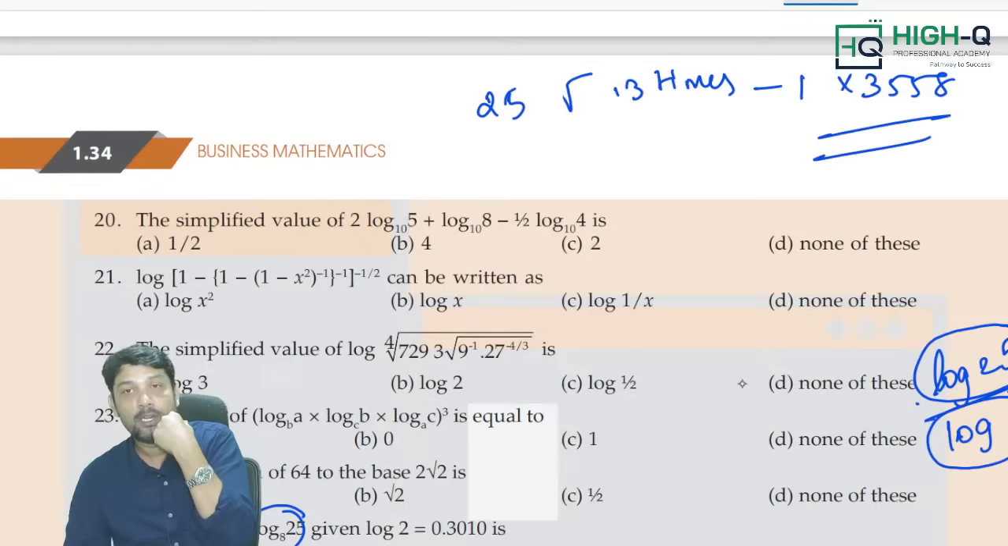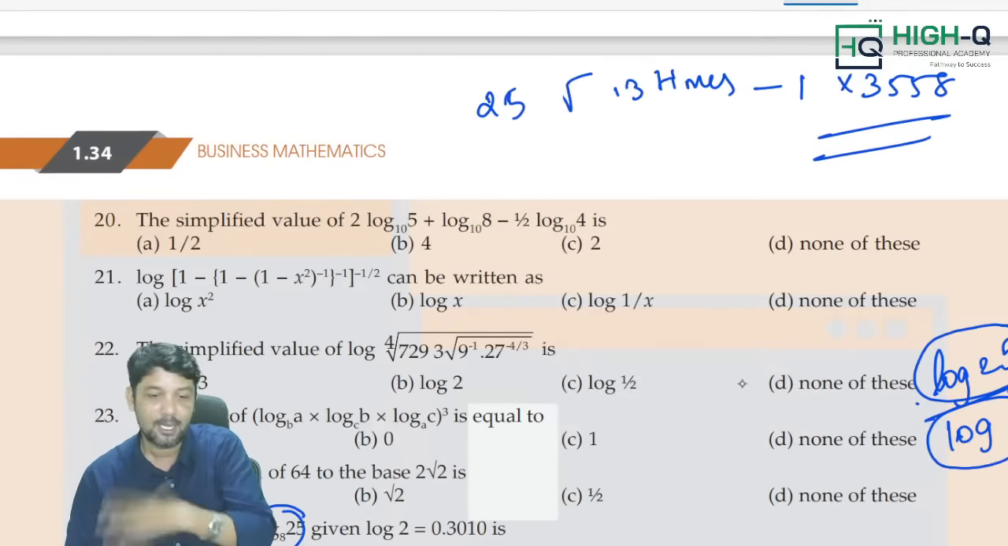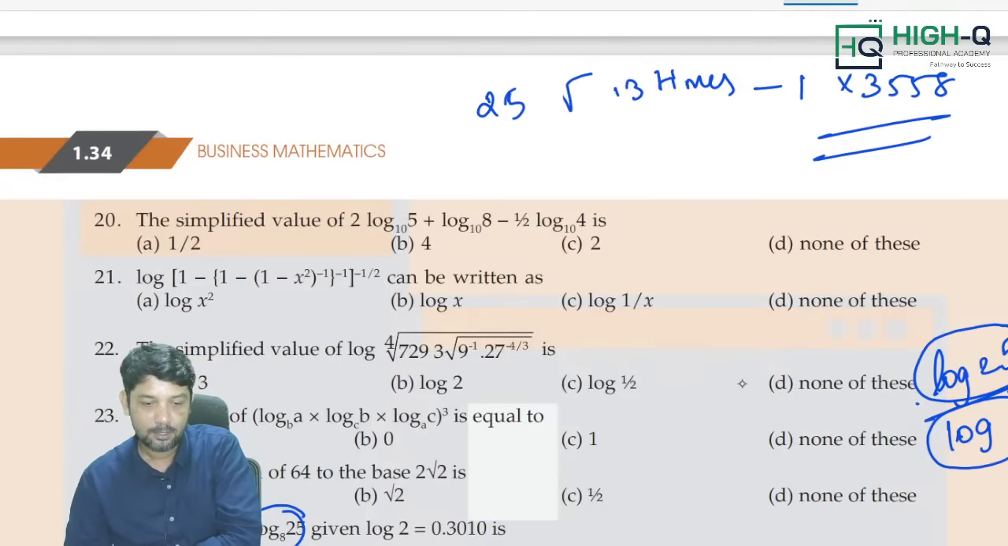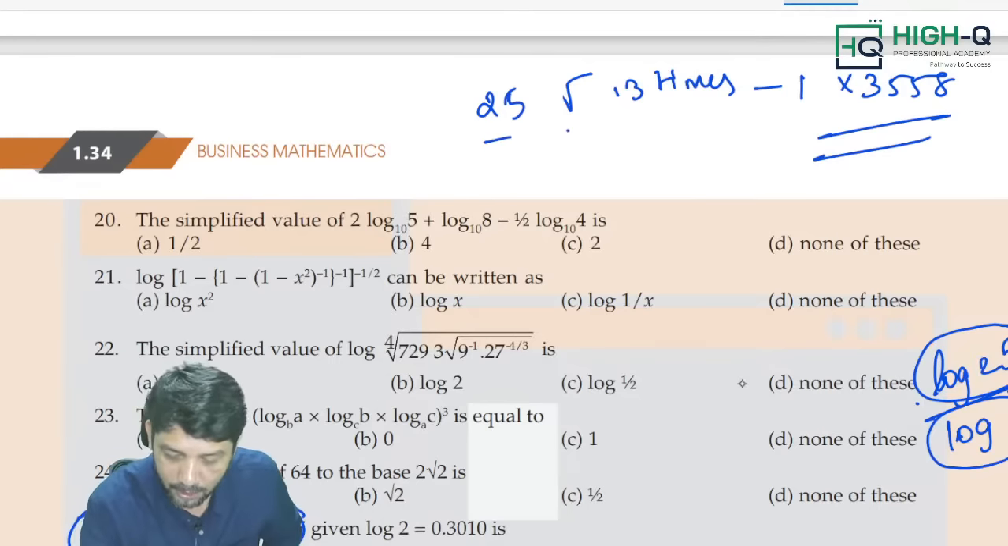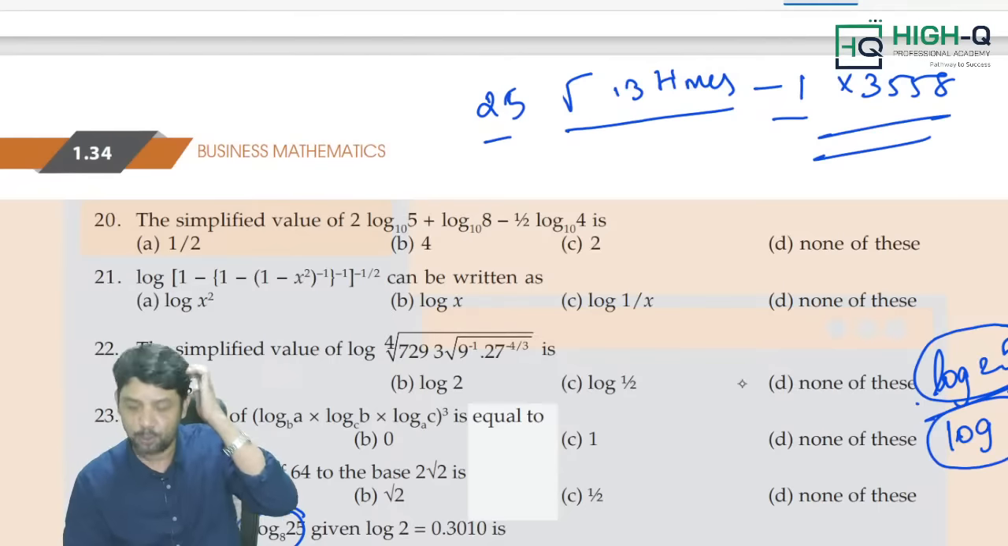Sir, even if I do it 12 times the square root button, I still get the answer. Of course, my dear, 12 times also you will get it. But I go with 13 times for the calculator method. I am just telling you now: 25, 13 times square root, minus 1, into 3558. You do it, you will get the answer.